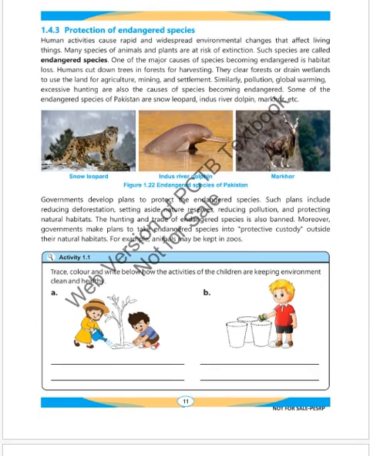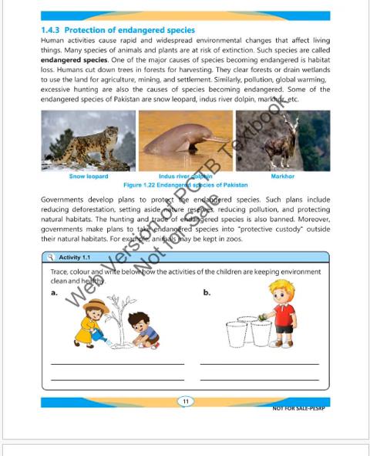Protection of endangered species. Human activities cause rapid and widespread environmental changes that affect living things. Many species of animals and plants are at risk of extinction. Such species are called endangered species. One of the major causes of species becoming endangered is habitat loss. Humans cut down trees in forests for harvesting. They clear forests or drain wetlands to use the land for agriculture, mining, and settlement. Similarly, pollution, global warming, and excessive hunting are also causes of species becoming endangered.